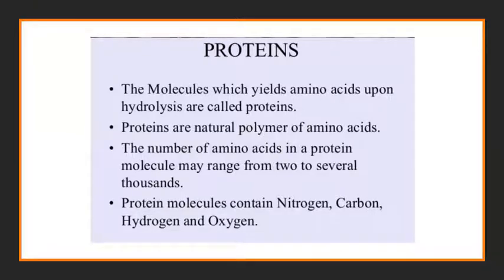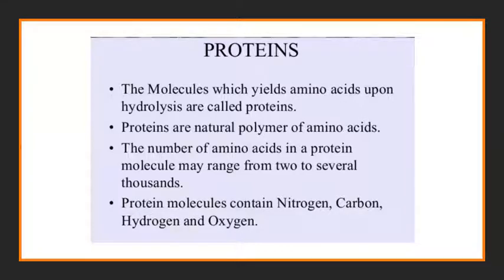So we will learn about the nutritional aspects of the proteins, but here we are discussing more on the biochemistry side of a protein. So we know the proteins are composed of smaller units of amino acids. If you hydrolyze or further digest a protein, we finally get the simpler form of the protein, that is what we call amino acid. So the molecule which yields amino acid upon hydrolysis, that is called the protein.